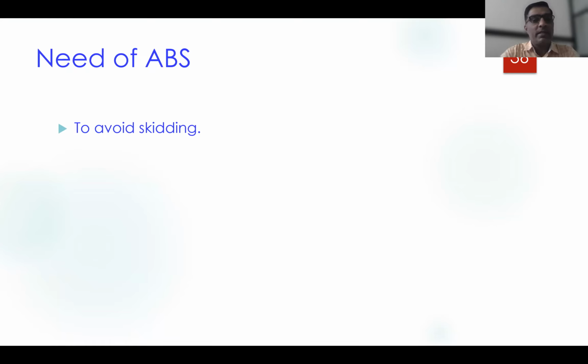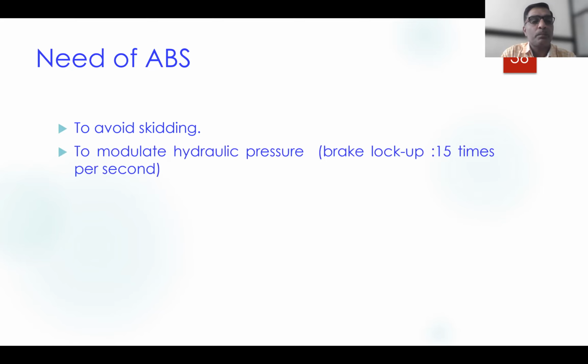Because of that, when the wheels get locked, there will be skidding. How to avoid it? By providing ABS, the anti-lock braking system. It avoids locking of the wheel, and in turn it avoids the skidding.